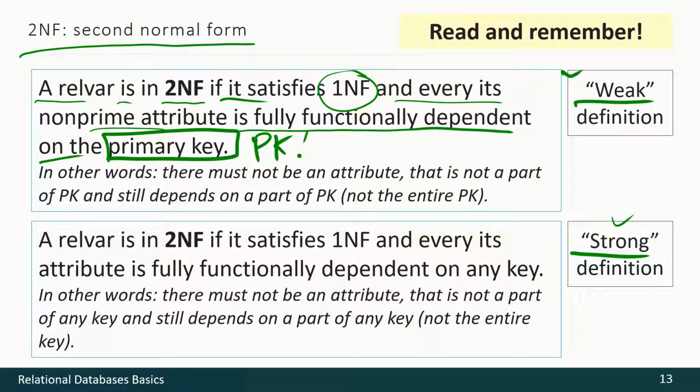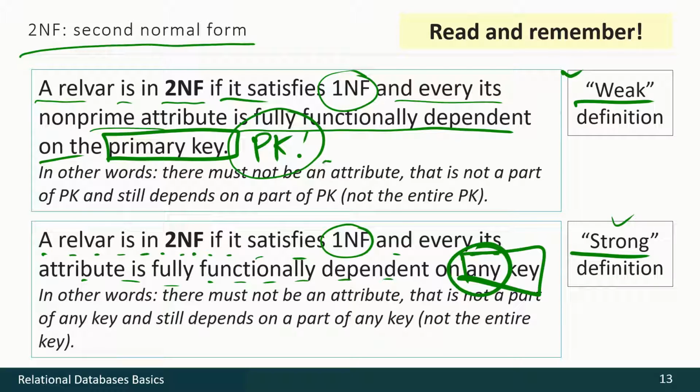Strong definition says that a relation variable is in second normal form if it satisfies the first normal form and every its attribute is fully functionally dependent on any key. So, primary key here and any key here. That's the main difference. Let's review both situations.